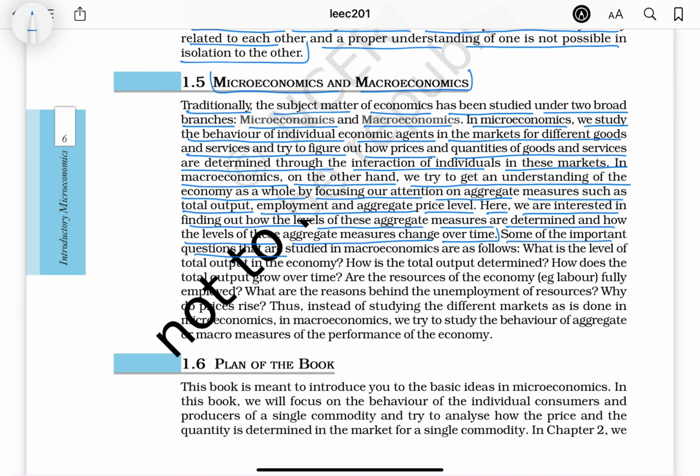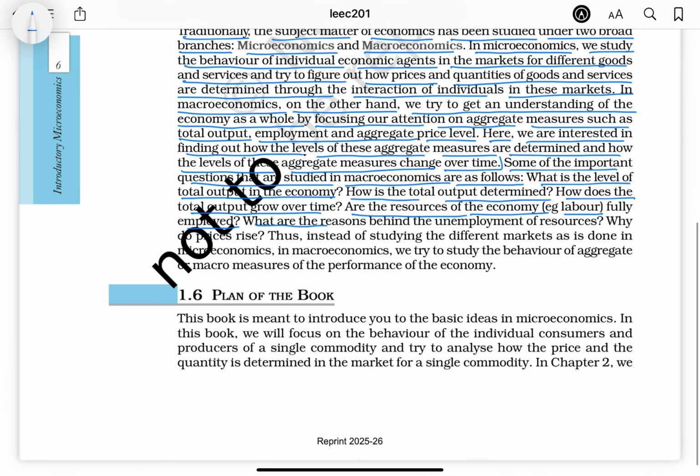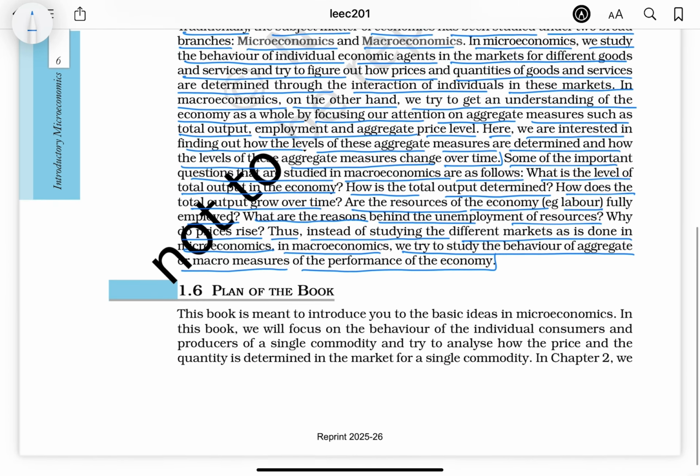Some of the important questions that are studied in macroeconomics are as follows. What is the level of total output in the economy? How is the total output determined? How does the total output grow over time? Are the resources of the economy, for example labor, fully employed? What are the reasons behind the unemployment of resources? Why do prices rise? Thus, instead of studying the different markets as is done in microeconomics, in macroeconomics we try to study the behavior of aggregate or macro measures of the performance of the economy.